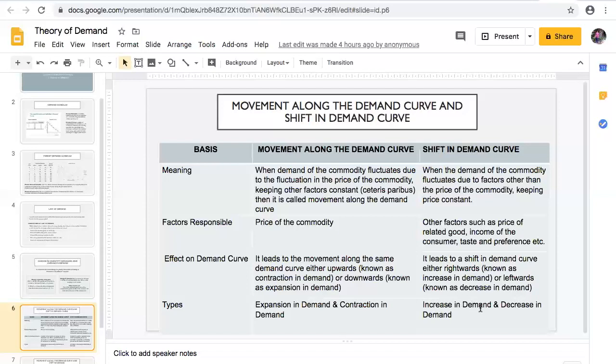And increase in demand and decrease in demand. When demand of the commodity is increasing due to the other factors and price is constant, it is known as increase in demand. And when the demand of the commodity is falling due to the other factors and price is constant, it is known as decrease in demand.